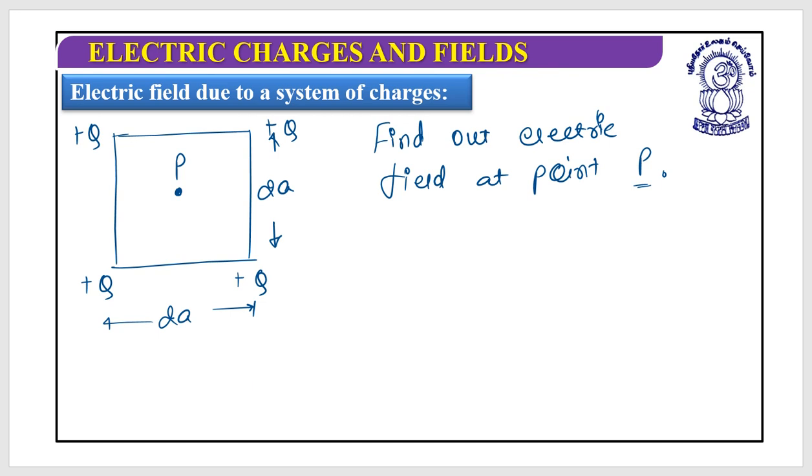Some of you might know that it is the same situation, but at that point of time certain charges were given and they found the electric force. Here they want the electric field. What could I do? So let's assume this distance as x. It will make our calculation very easy. These are all x.